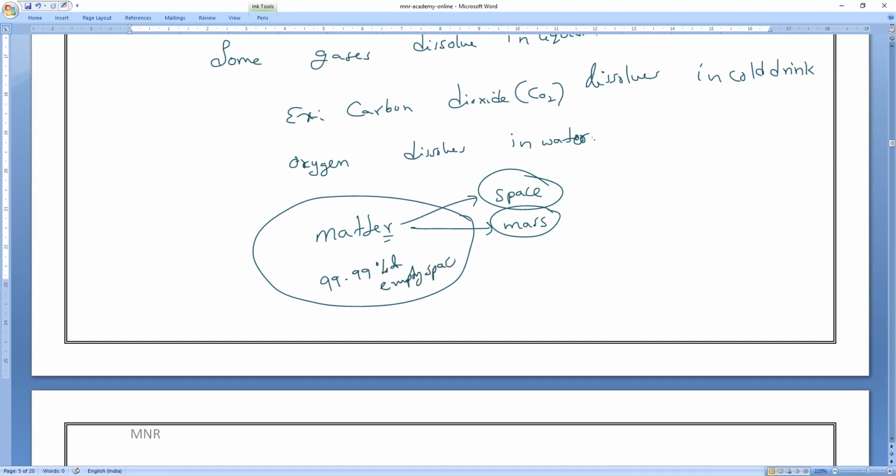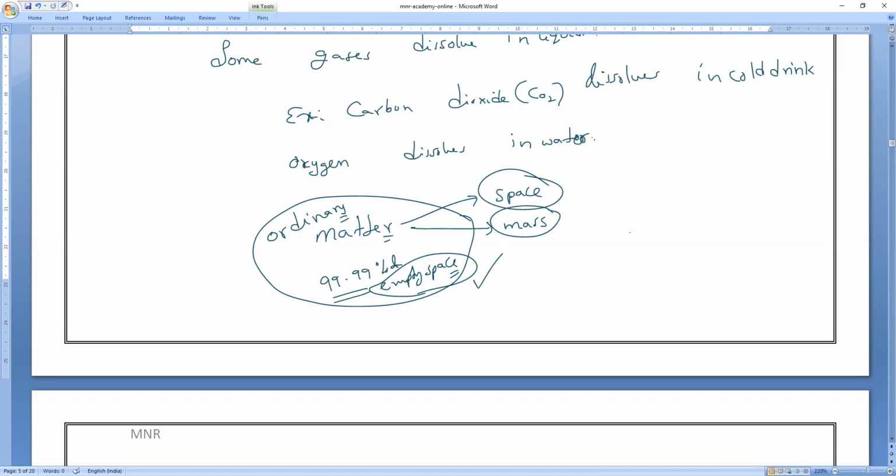So if you take any kind of ordinary matter, generally it consists almost entirely of 99.99% empty space only. Then the matter which is present is just 0.001. That's all. Okay, just for your knowledge, that's all.